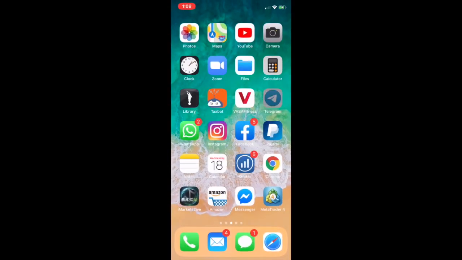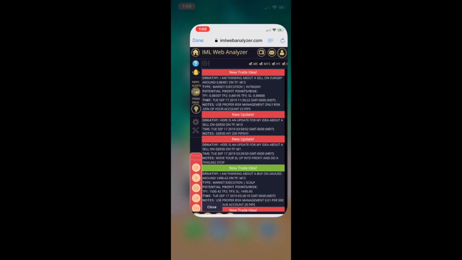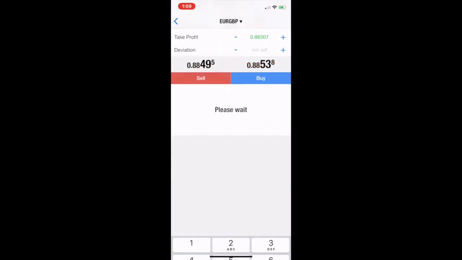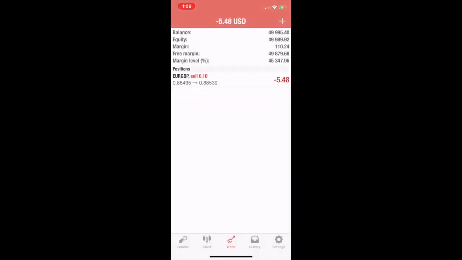And what did she say it was? She said, I'm thinking about a sell. So you have the sell. So you click the red button and boom, you're in the sell. And you just let it do its thing. You can allow it to hit the take profit, you can allow it to hit the stop loss, or you can manage the trade as well.